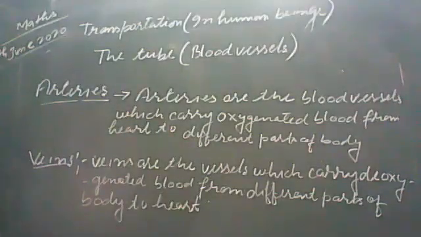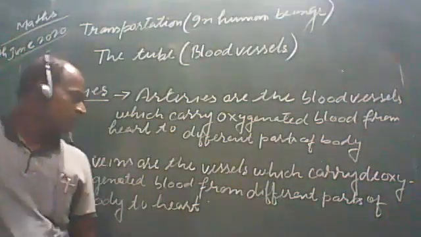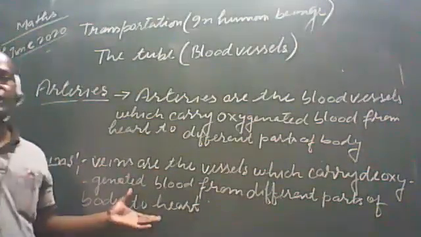Students, what have I written? Veins are the blood vessels which carry the deoxygenated blood or impure blood from different parts of body to the heart.